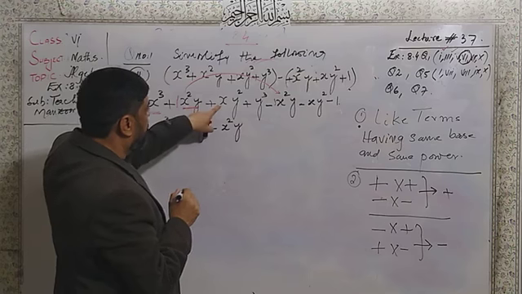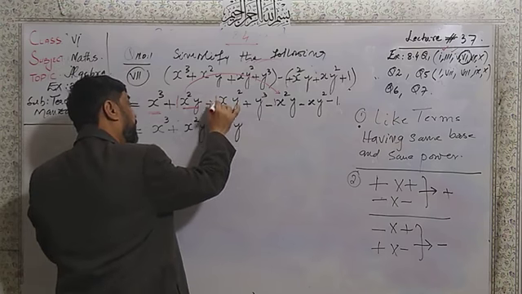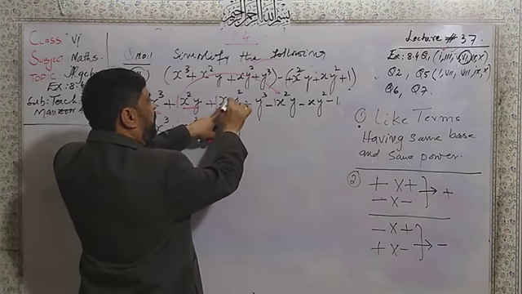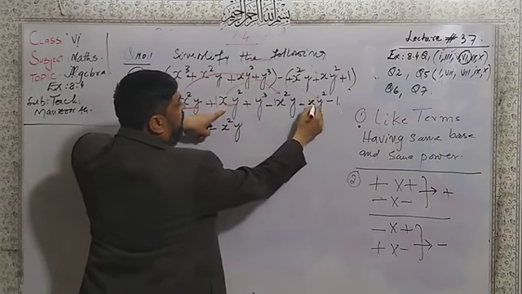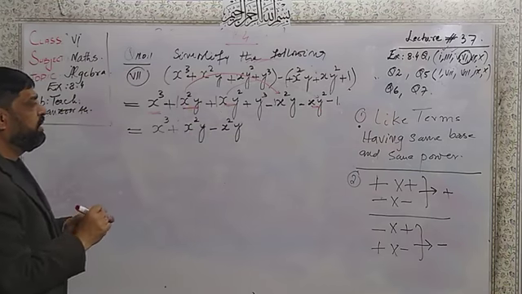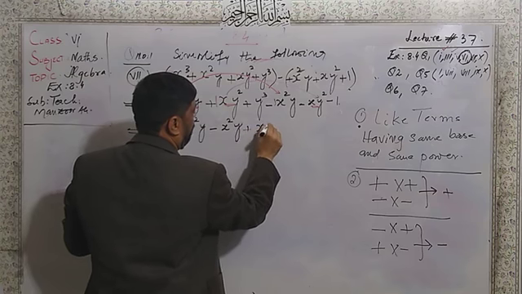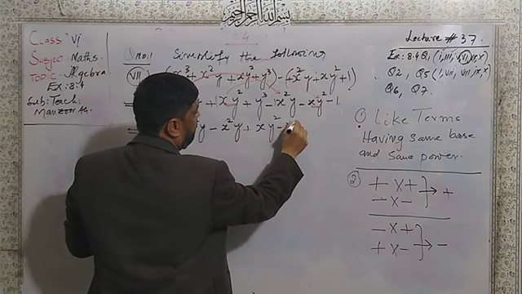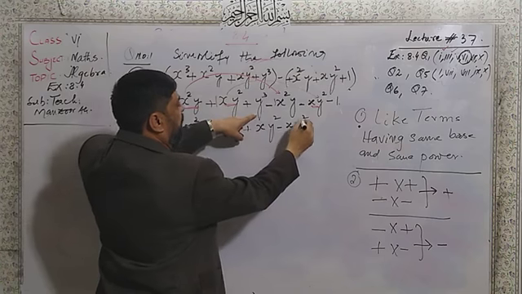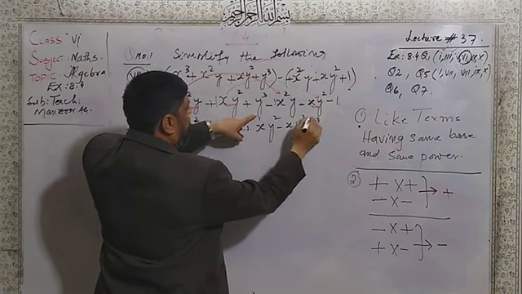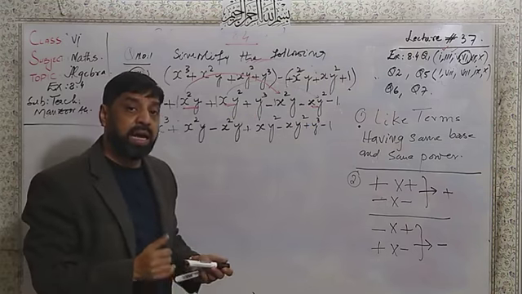Okay. Now this is the x y square base. 1 x y square. Let us see, yes, this is also another, the same value like this. So I will place here first of all plus x y square, then minus x y square. Now I have a y cube. I don't have another y cube. I will place same. Here I have a minus 1. No other digit or number is given here.